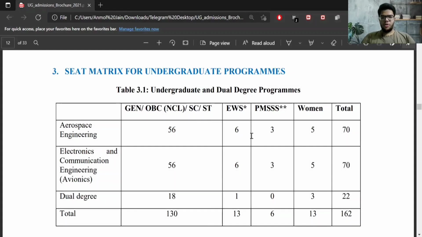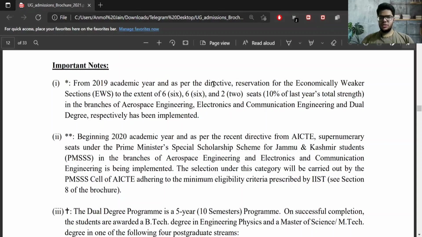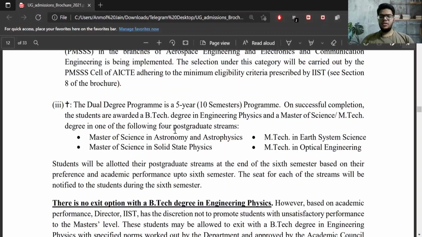Now here comes the important part of the video. This is the seat matrix for 2021 admission. The important change here is the female reservation, which was not there before. Total 162 seats are there. The important notes here: first one is about EWS reservation, second is about reservation for Jammu and Kashmir students, and third is about dual degree.